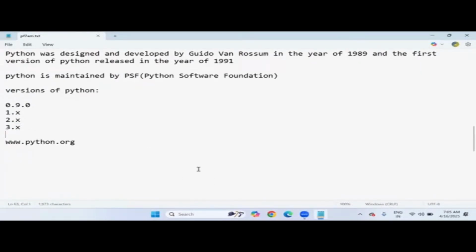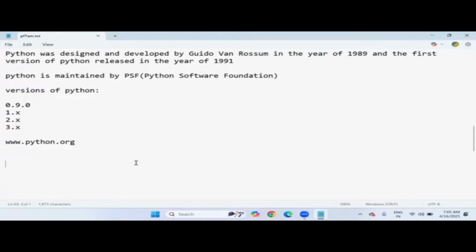So today I'm going to show you how to set up Python, meaning how to download and install Python software. To start with Python programming, we need to install Python software, right?